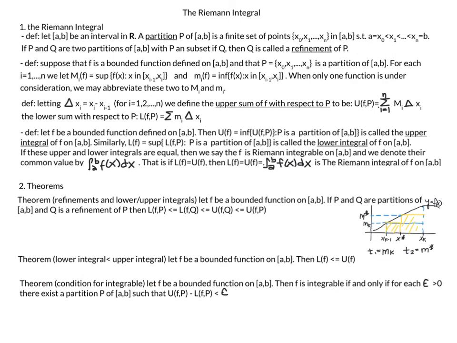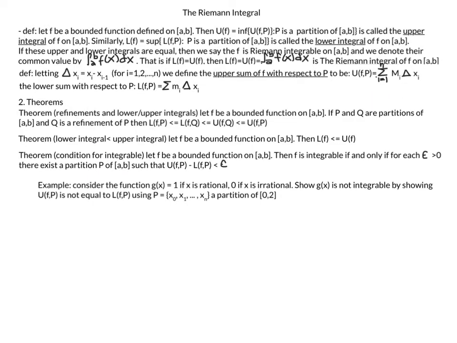This theorem here is a convenient way of determining if a function is integrable. We, of course, have the definition over here that says it's integrable if the lower and upper integrals are equal. But this is an additional condition that we can use if that is hard to determine: if f is a bounded function on the closed interval [a, b], then f is integrable if and only if for every epsilon greater than 0, there exists a partition P of [a, b] such that the upper sum of f with respect to that partition minus the lower sum of f with respect to the partition is less than epsilon.